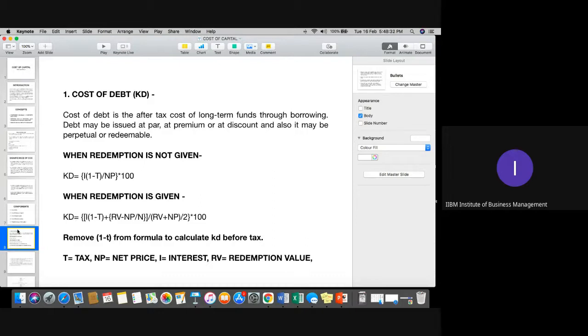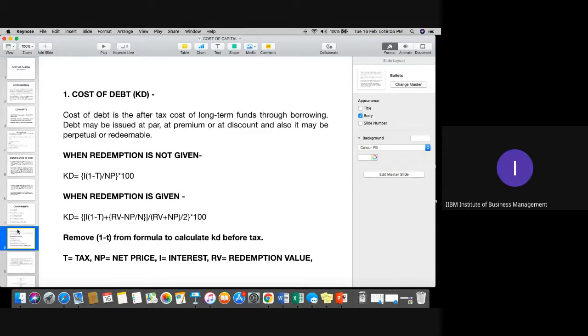Always remember the debt securities, which may be debentures, bonds, or any other debt securities, may be issued to the shareholders at par, at premium, or at a discount. Anyone having any idea what is par, what is premium, what is discount? Par is face value. Premium is more than the face value of our share, and discount is less than the face value of our share. Yes, very good, very good.